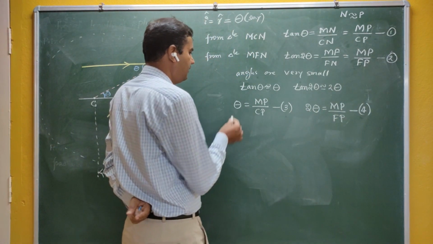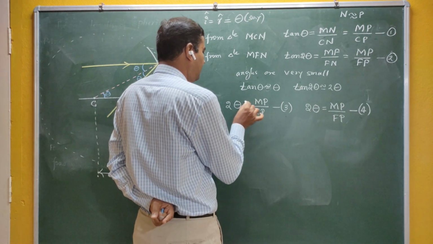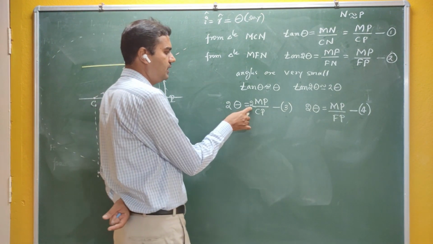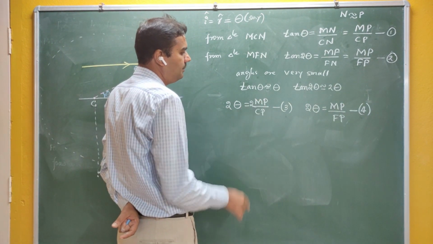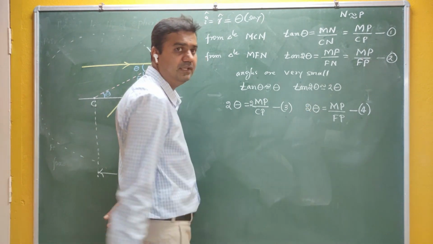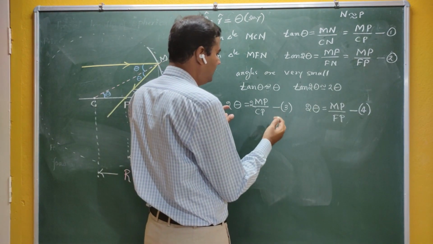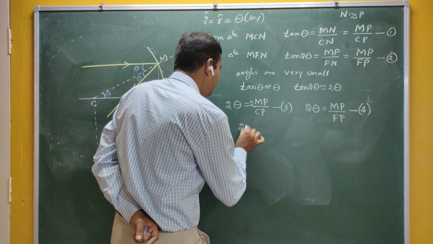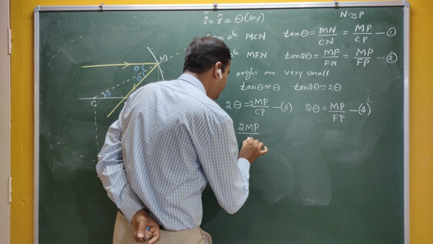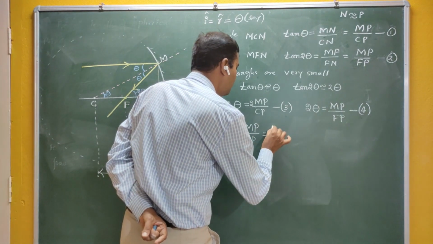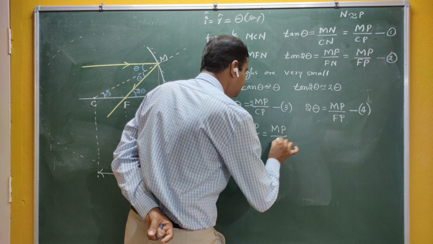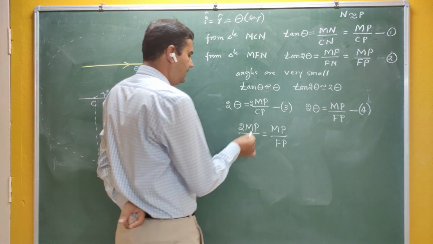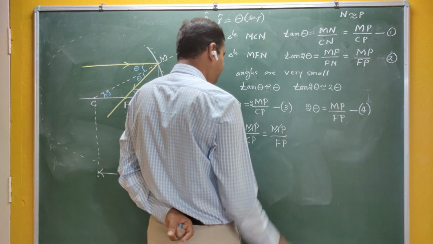Now see here, if you relate equation 3 and 4, for equation 3 let me multiply 2 on both sides. Then 2 theta is equal to 2 MP by CP. Then I can equate equation 3 and equation 4, since the left hand side of both equations is the same. Therefore, 2 MP by CP is equal to MP by FP. You can see that this MP gets cancelled.